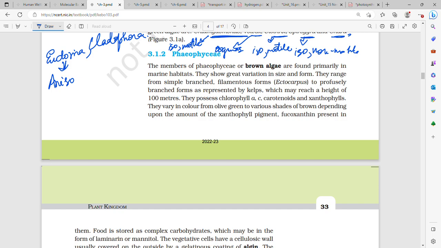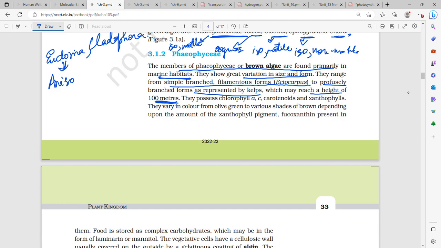Then Phaeophyceae, or brown algae. Members of Phaeophyceae, or brown algae, are primarily found in marine habitats. They show great variation in size and form. They range from simple branched to filamentous forms, such as Ectocarpus, to profusely branched, such as kelps. They may reach a height of 100 meters. I think it happens in kelps.